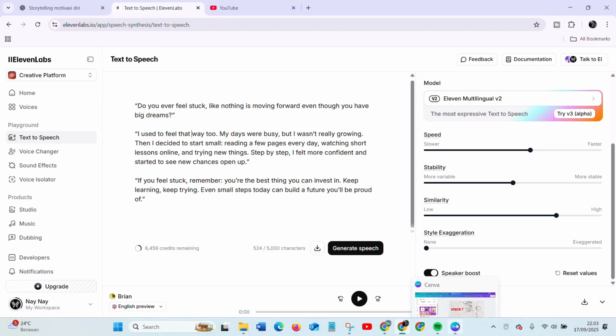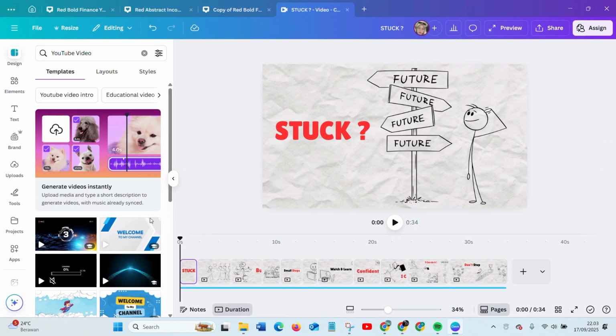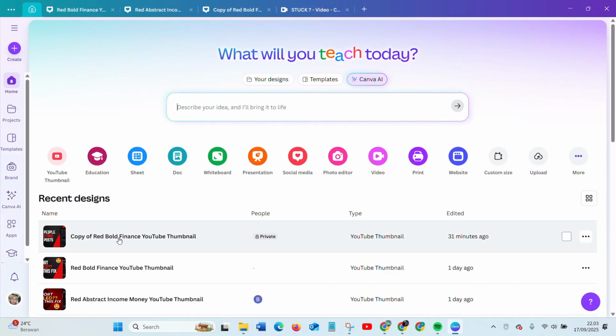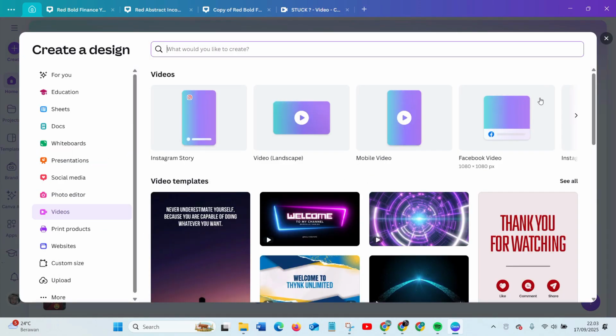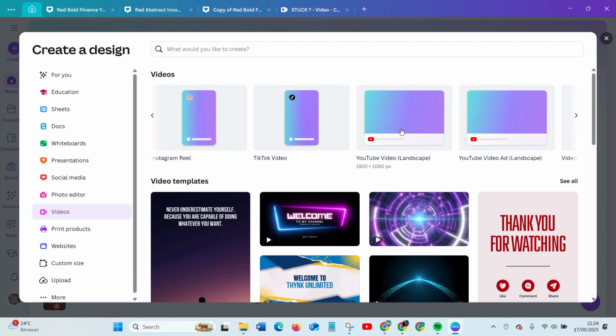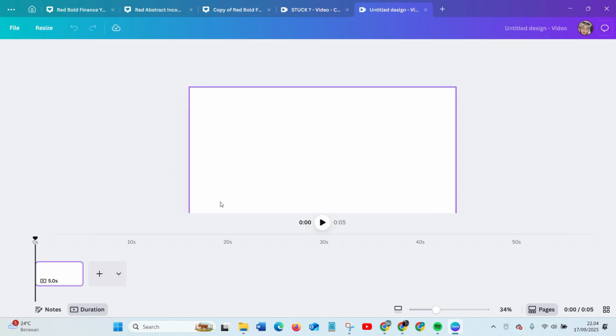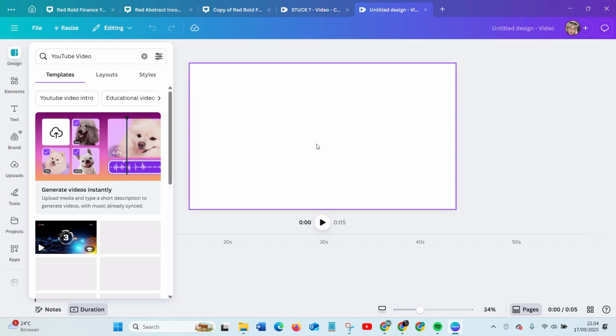So now we can open Canva. You can go to new project, select on the video. From here, you can select the template for YouTube video landscape. So here's the blank page.